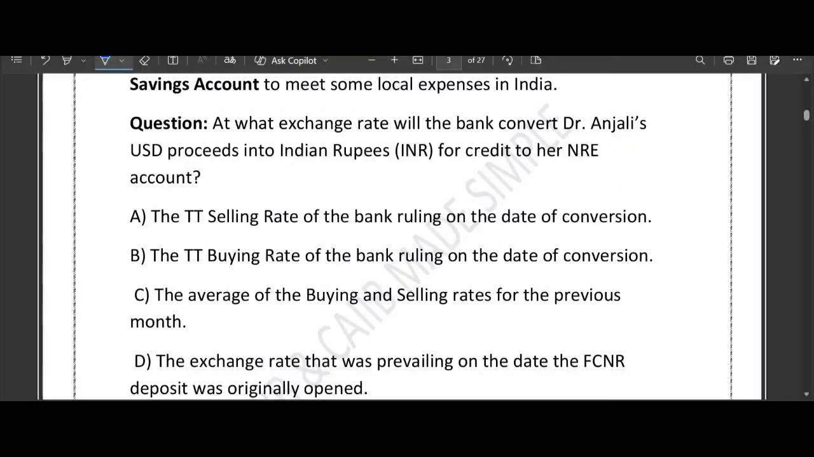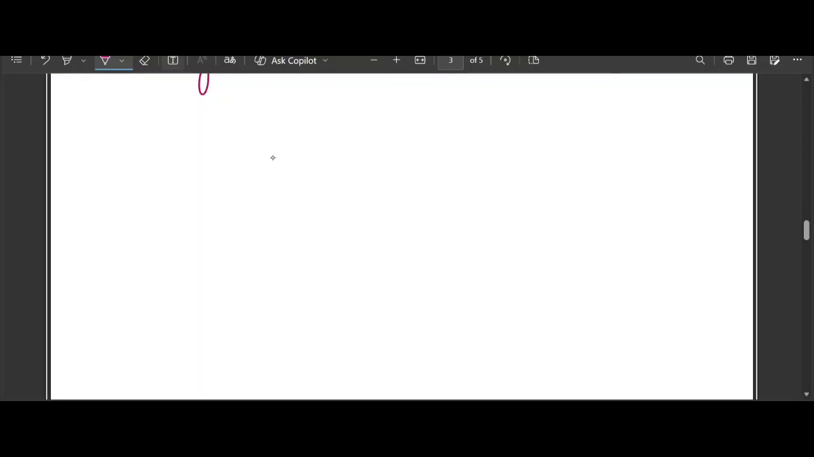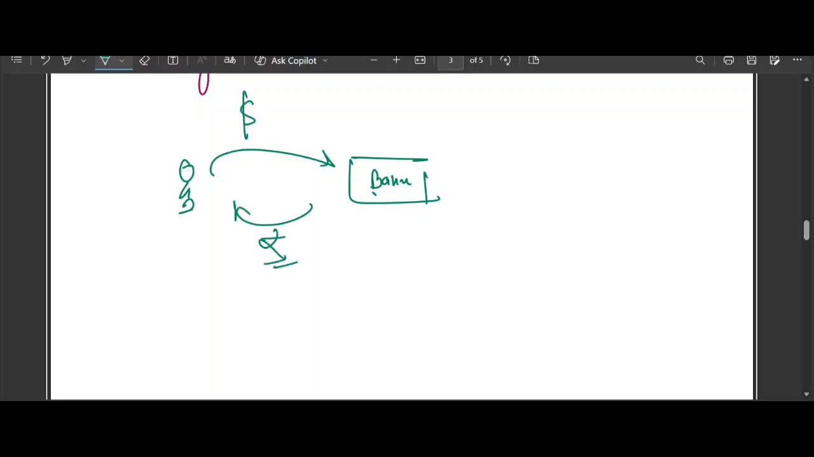So first of all, let's understand the core concept in this particular question. You can think of it like this. Dr. Anjali is giving foreign currency to the bank. You think about it like this. This is the bank, and this is Dr. Anjali. Okay, so see what she is doing. She is giving foreign currency, dollars, to the bank, and the bank is giving INR to Dr. Anjali. So effectively, what is the bank doing? The bank is buying the foreign currency from the customer, isn't it? The bank is buying dollars from the customer.